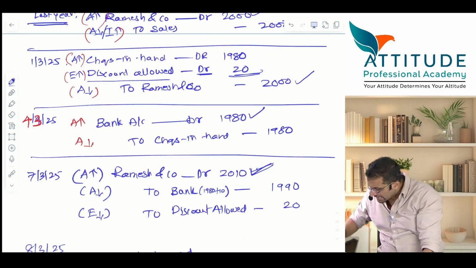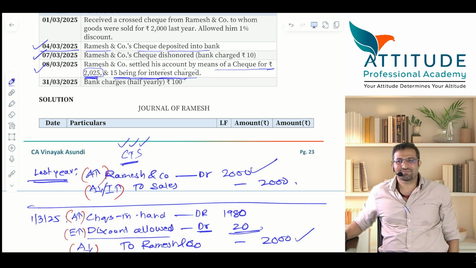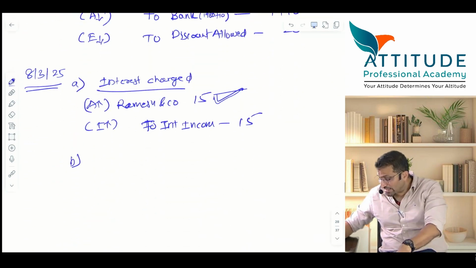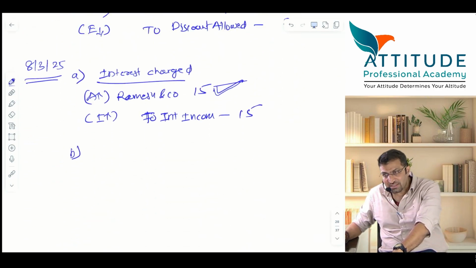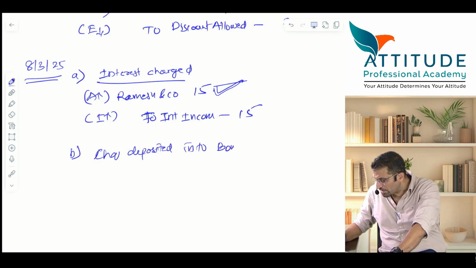Understood? Is that the check given? Have a look at it. Ramesh and Co settled his account by means of a check for how much? 2025, 15 being interest charged. And I'm passing two entries here. One is interest charged, and then you receive a check, assuming that is deposited into bank. Now check deposited into bank means received and deposited into bank. That is what we assume.